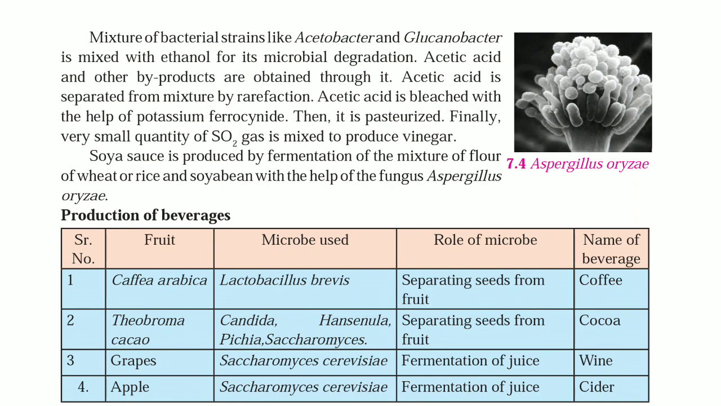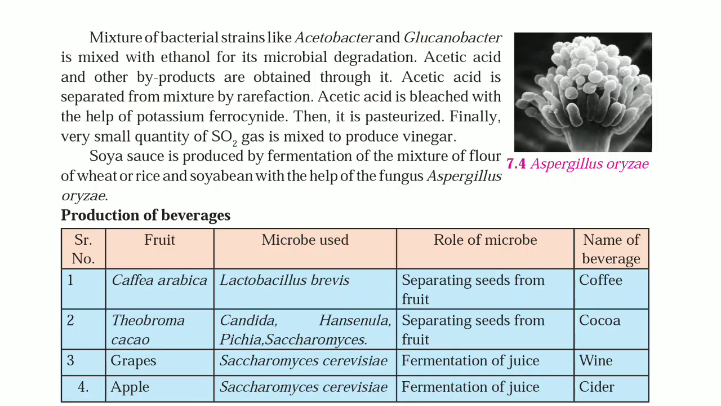Acetic acid is separated from mixture by rarefaction. Acetic acid is bleached with the help of potassium ferrocyanide. Then it is pasteurized. Finally, very small quantity of sulfur dioxide gas is mixed to produce vinegar. Soya sauce is produced by fermentation of mixture of flour of wheat or rice and soya bean with the help of fungus Aspergillus oryzae.